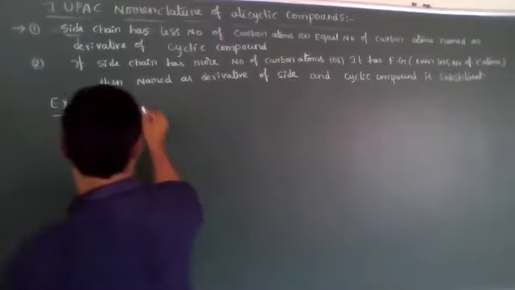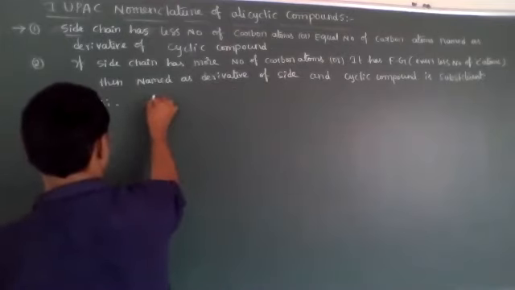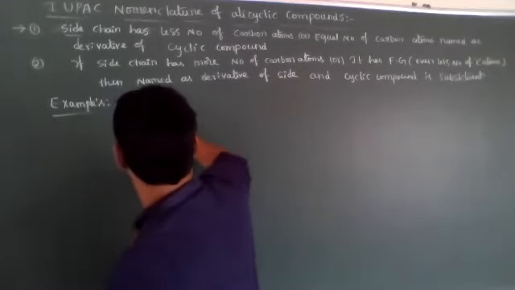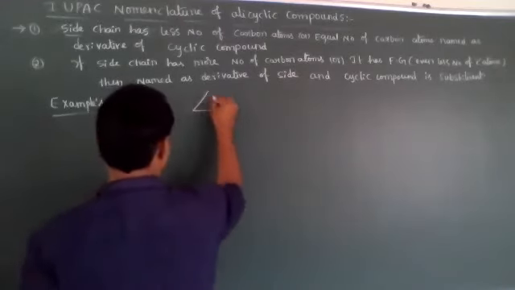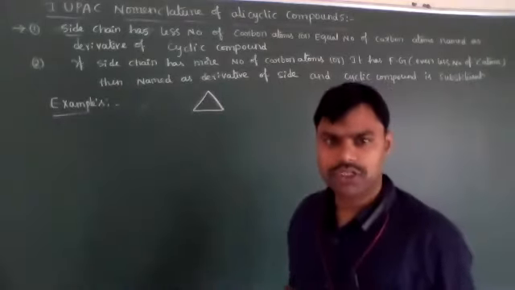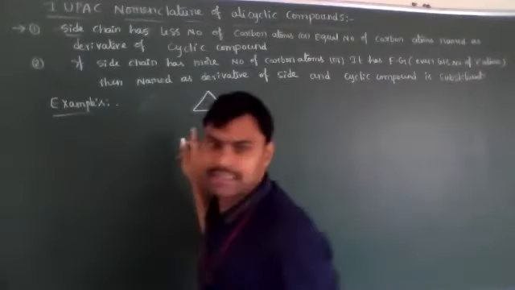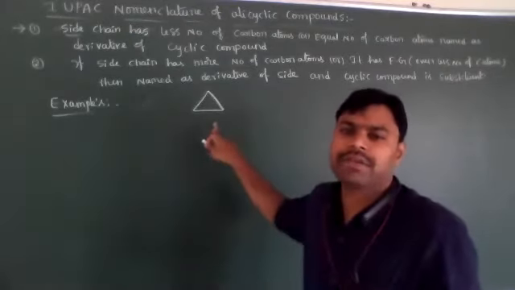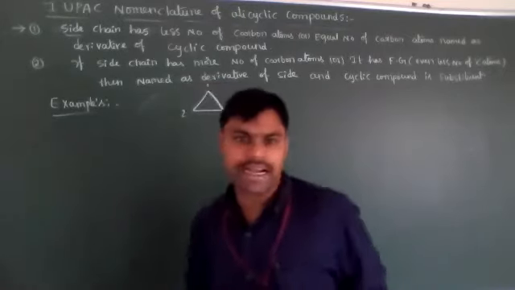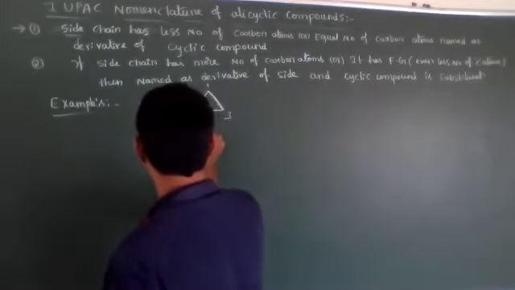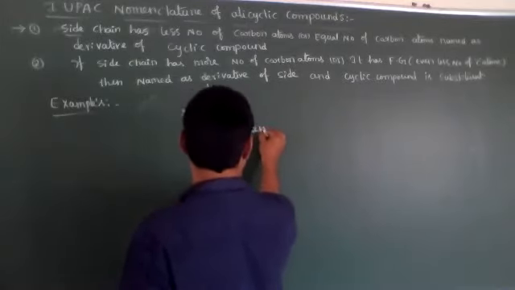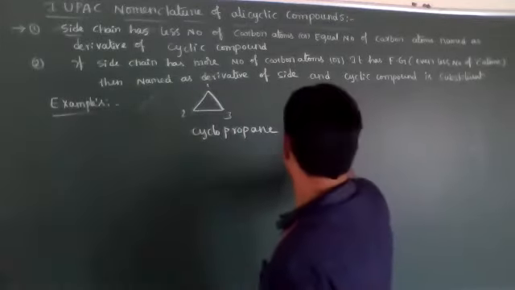First one. Three-membered cyclic ring, there is no substituent. Now its name: the primary prefix is cyclo. A total of 3 carbon atoms are present, 1, 2, 3. Its IUPAC nomenclature is cyclopropane.